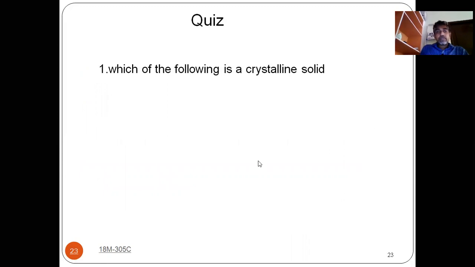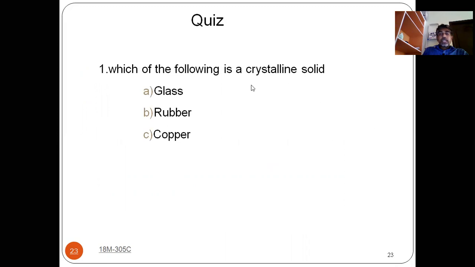Now some quiz questions. Which of the following is a crystalline solid? A crystalline solid will have a long range, regular, repetitive pattern, whereas an amorphous solid will have some breaks. So the crystalline one is copper.